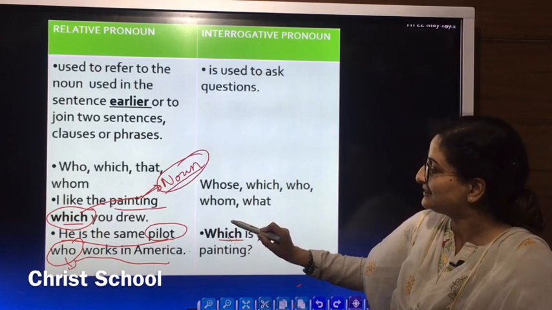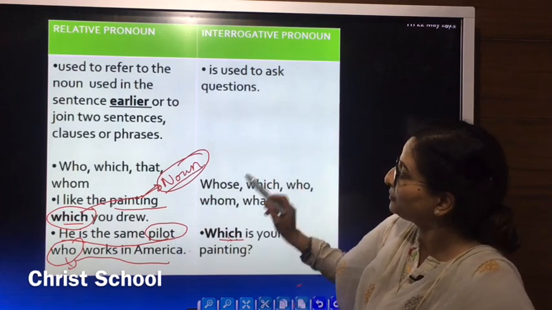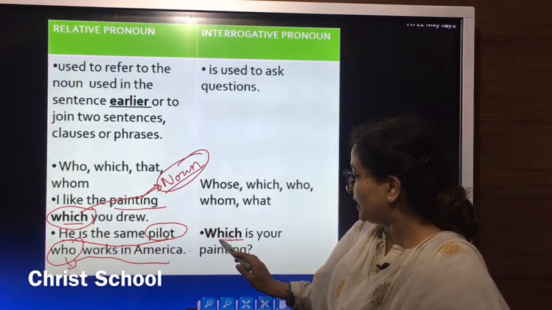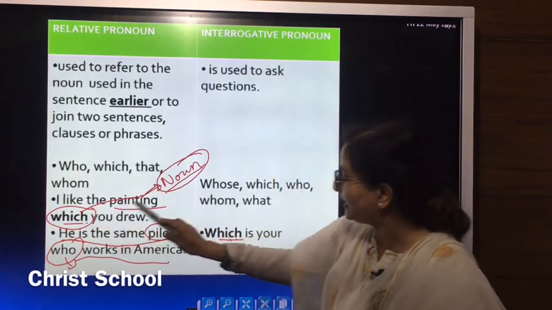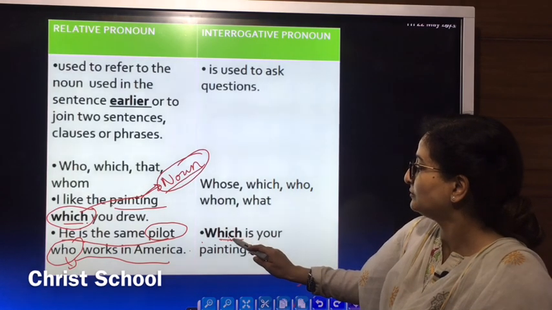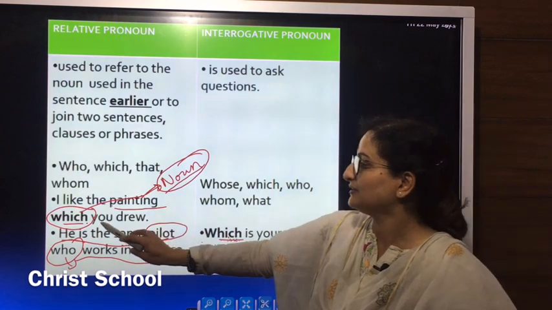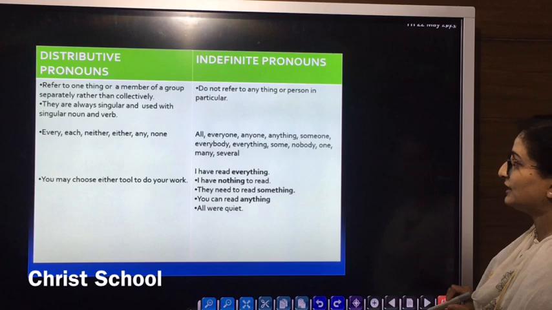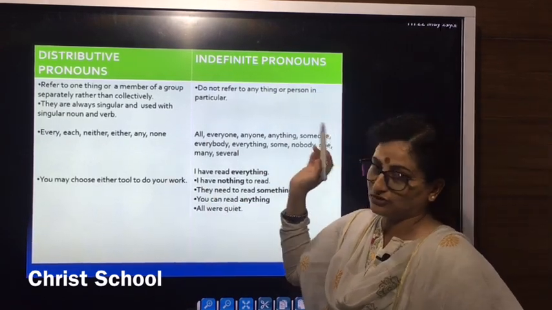First condition, and second condition: how to differentiate between relative and interrogative pronouns. It should be clear that if the noun has been used already and we are talking about that, then it is relative, otherwise it is interrogative. The second difference is that here the pronoun generally forms a subject, whereas there the pronoun is used in between the sentence. Now proceeding to our next pronouns, that are distributive and indefinite pronouns.